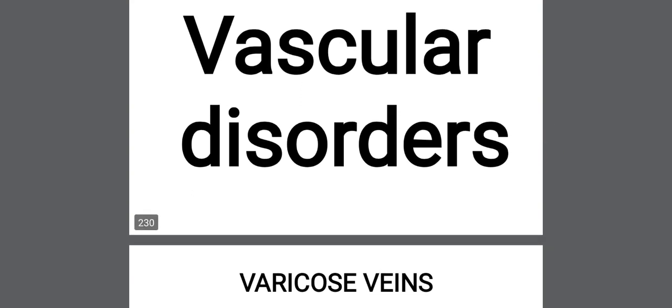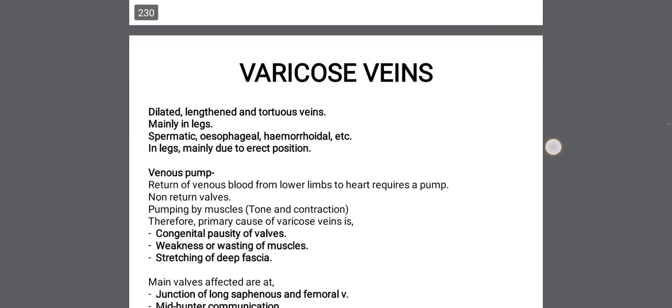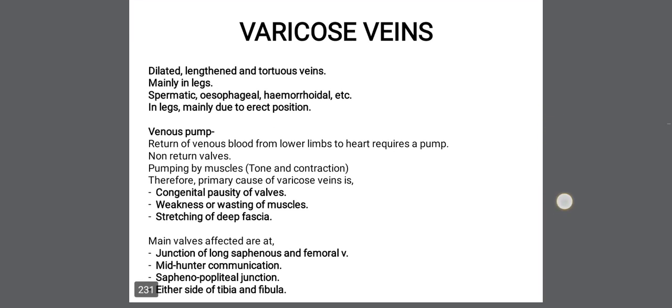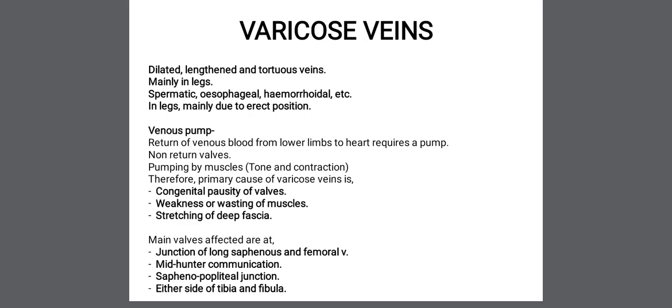Today we are going to start with the new topic of vascular disorders, and the topic from vascular disorders is varicose veins. Varicose veins can be asked for a 10 marks question or for the long question. So what are varicose veins? These are the dilated, lengthened and tortuous veins. So the definition of varicose veins is the veins which are dilated, lengthened and tortuous.